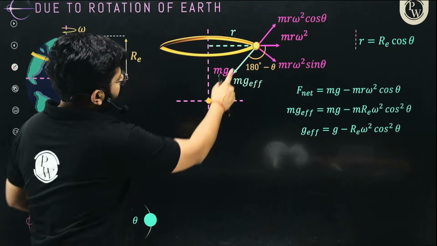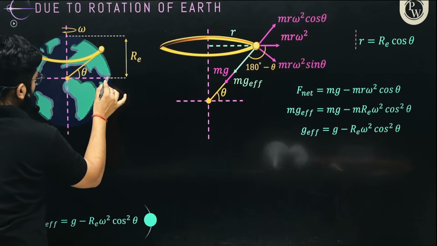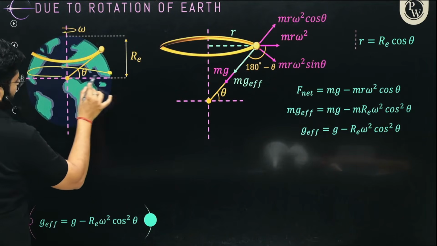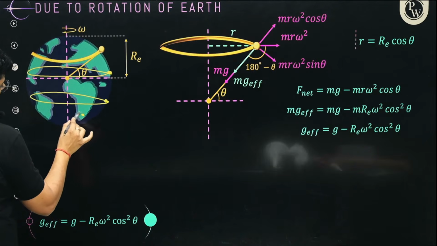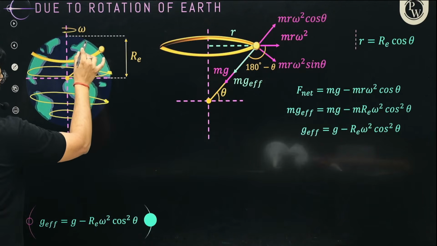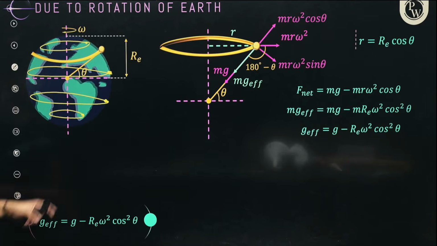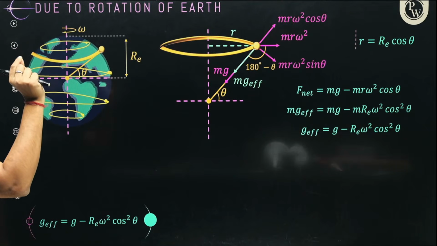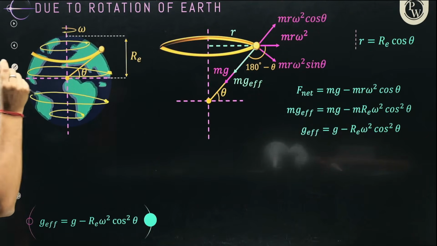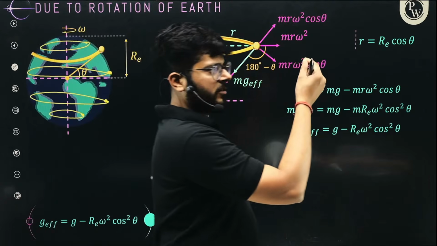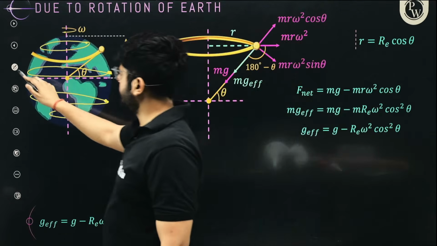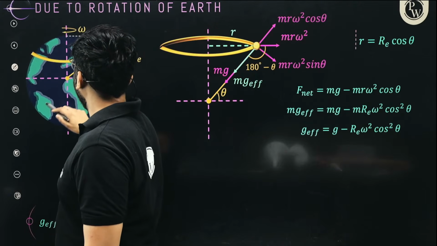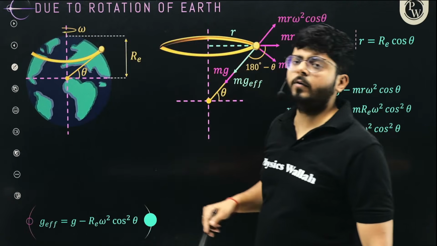You see that this object is moving in a circle. Any object over here on the surface is moving in this circle like this. So every object which is on the surface is basically moving. As the earth rotates, the object itself rotates with the earth, and it is moving on a circular path. Every object on the surface of earth is moving on a circular path.